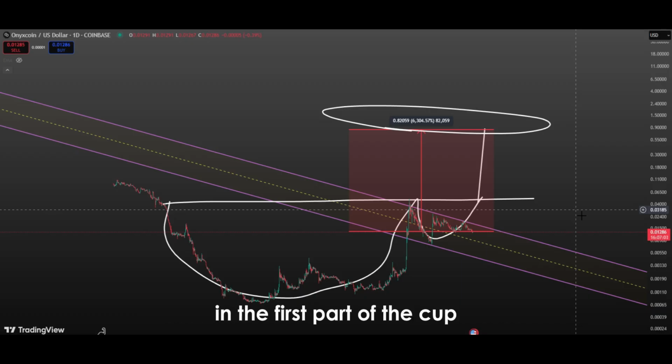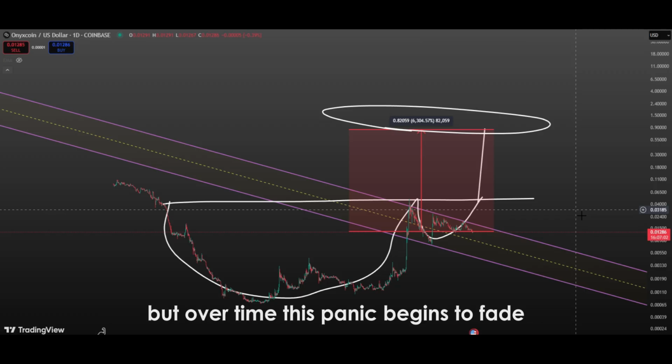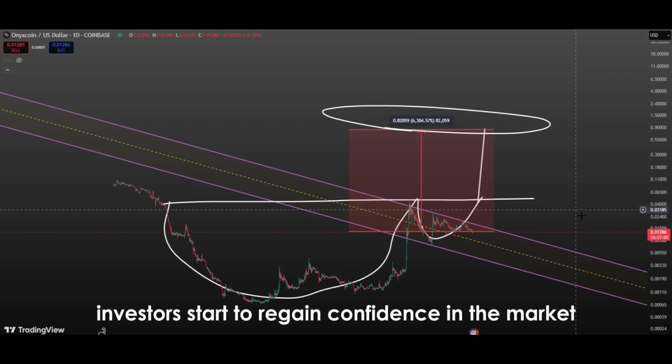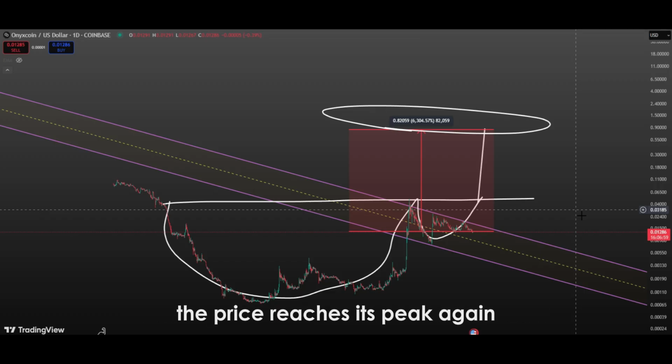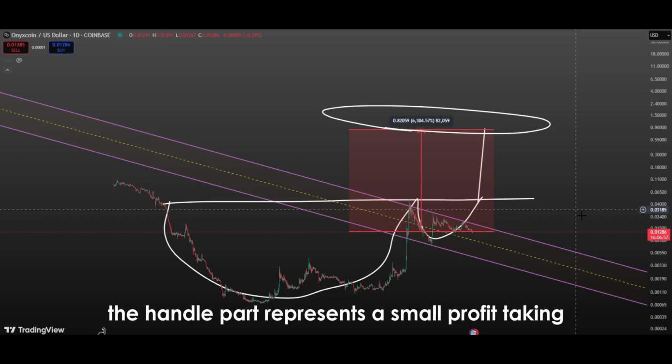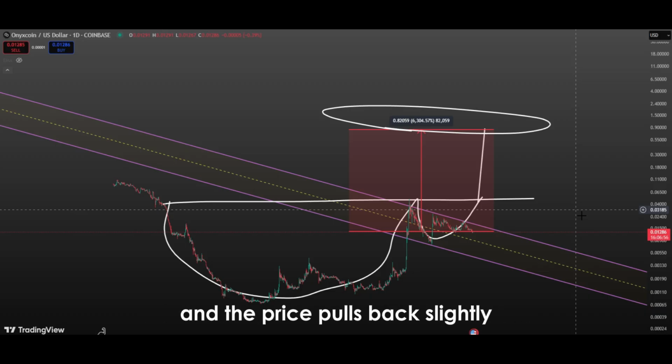In the first part of the cup, there is a price decline, and this period is usually filled with panic selling. But over time, this panic begins to fade, investors start to regain confidence in the market, and the price recovers and moves upward. On the right side of the cup, the price reaches its peak again and tests the previous high point. At this very moment, the handle part represents a small profit taking in the market. Some investors take profits and the price pulls back slightly.